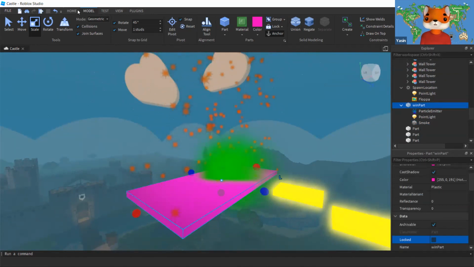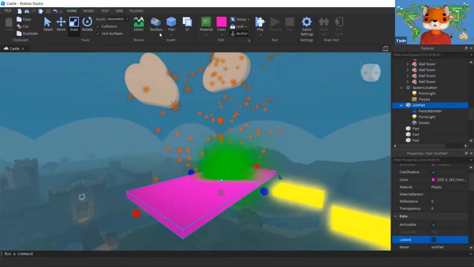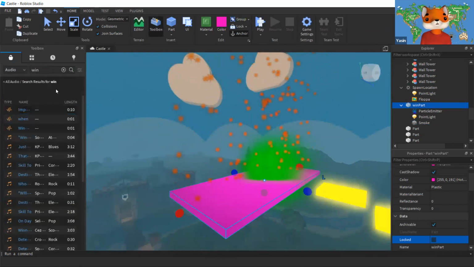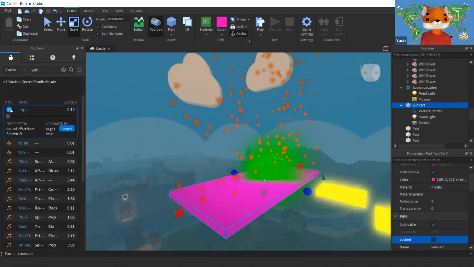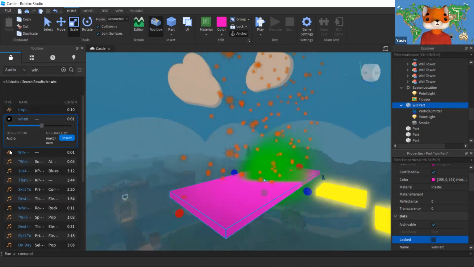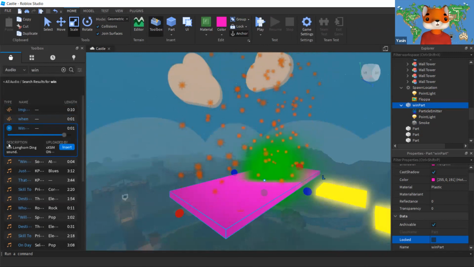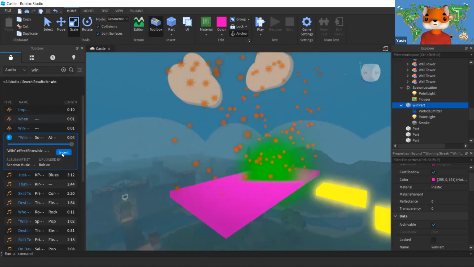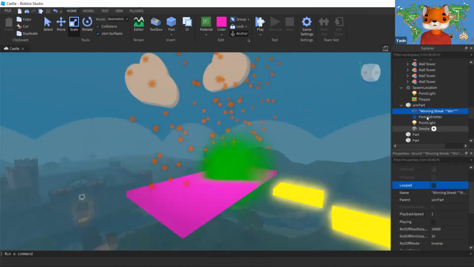And let's pick a music, which is going to be played as soon as you win this thing. So again, the music selection. I'm going to go to Toolbox and search for Win Music. Let's see if we get something here. No, that's scary. No. That looks good. So I'm going to add this thing as my winning sound.